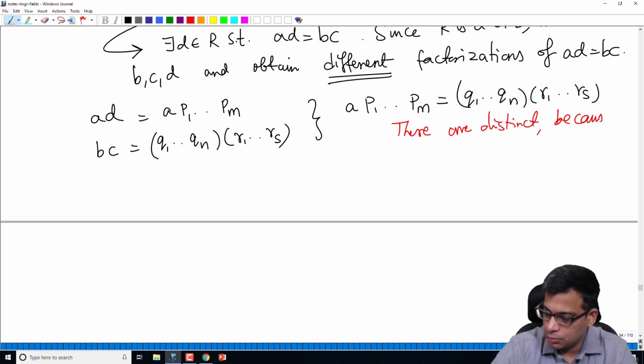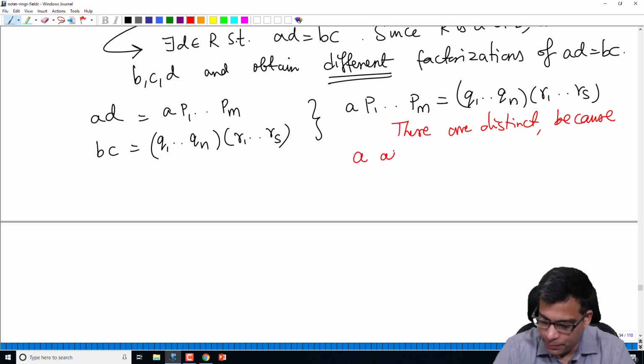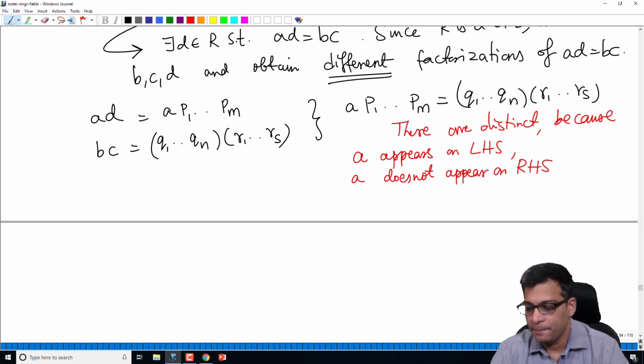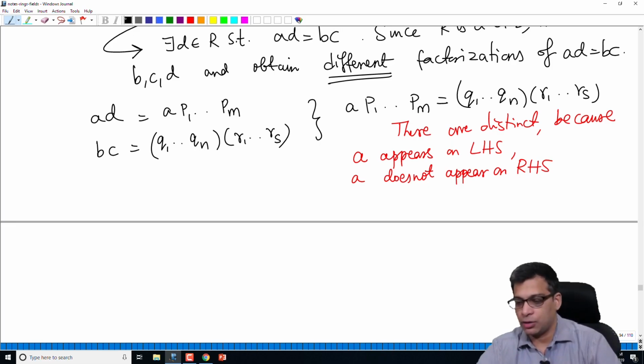Why? Because A appears on the left hand side, A does not appear on the right hand side. A certainly appears on the left hand side, you can see that A is there. Why does A not appear on the right hand side?